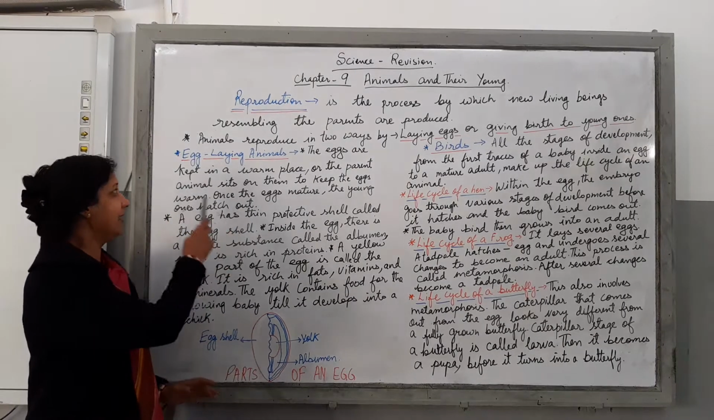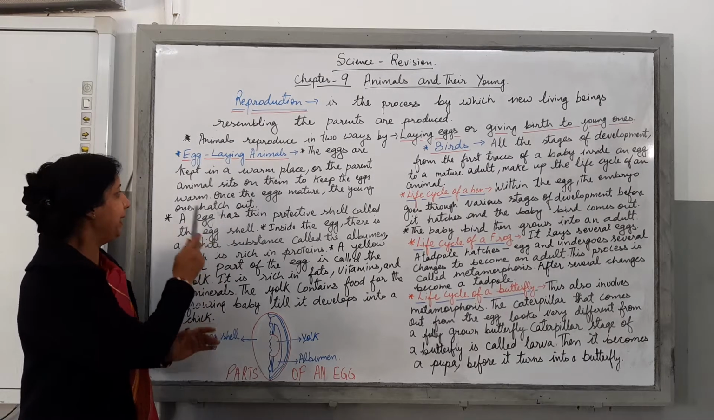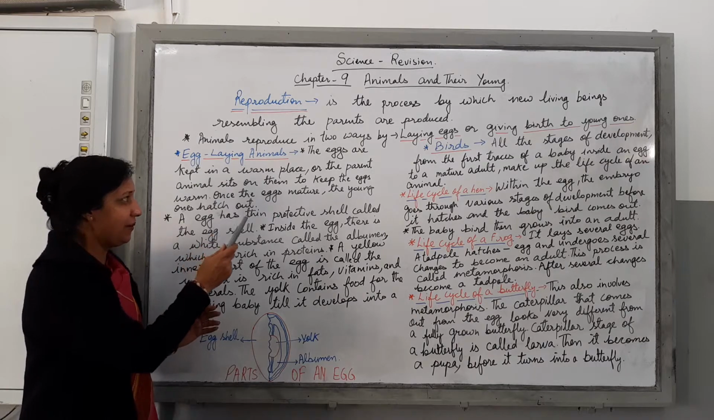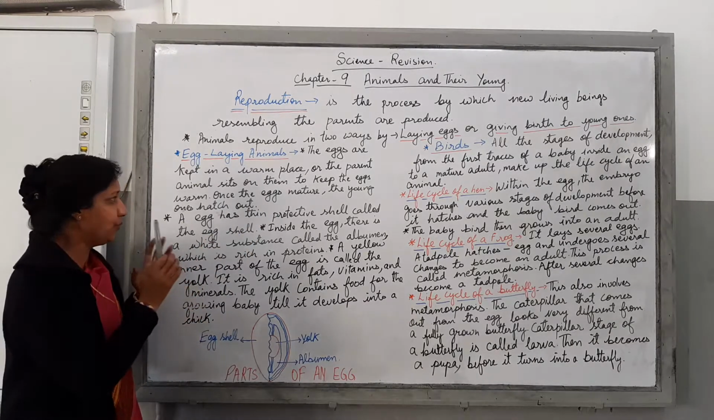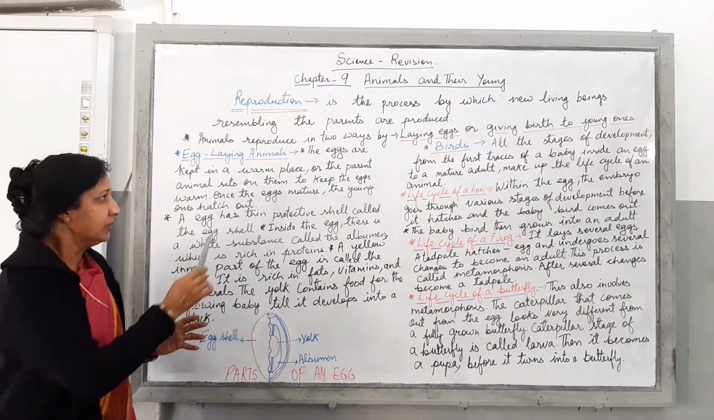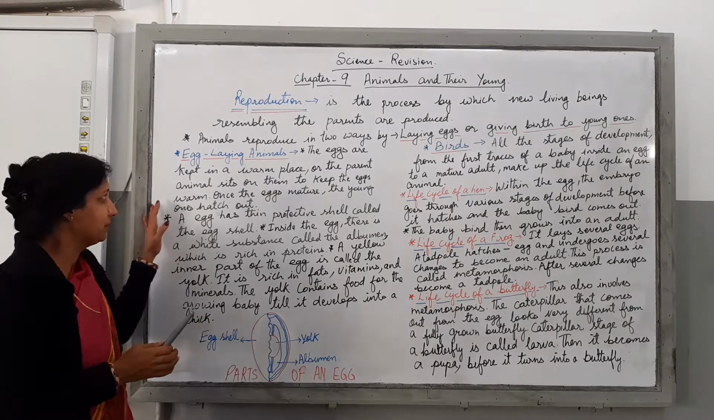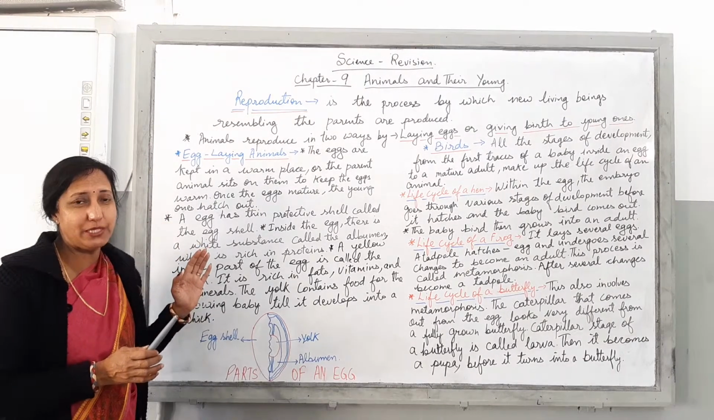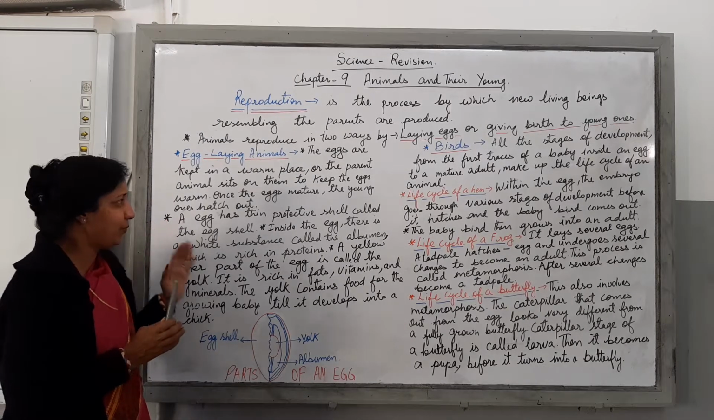Children, the eggs are kept in a warm place or the parent animal sits on them to keep the eggs warm. And children, once the eggs mature, the young ones hatch out. This is the process, children, of how the egg-laying animals take care of their eggs till the young one comes out of the egg.